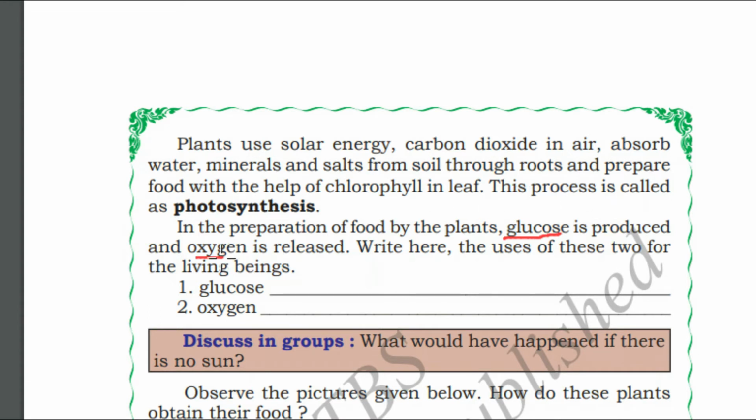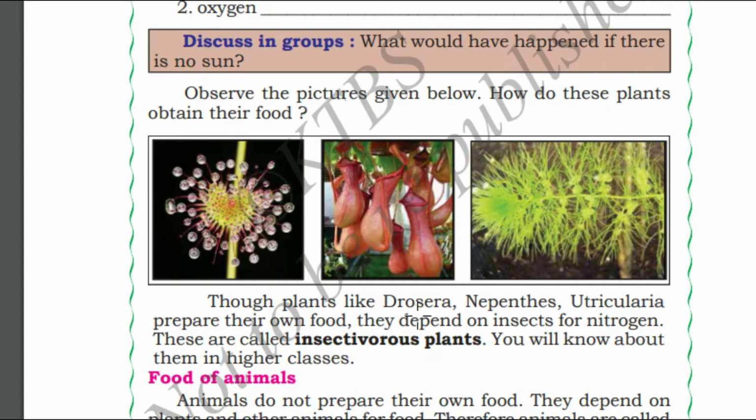Oxygen is required for us to survive. We are oxygen based living beings. We need oxygen to respire. There are some plants like Drosera, Nepenthes, and Utricularia which prepare their own food, but they depend on insects for nitrogen. These are called insectivorous plants.